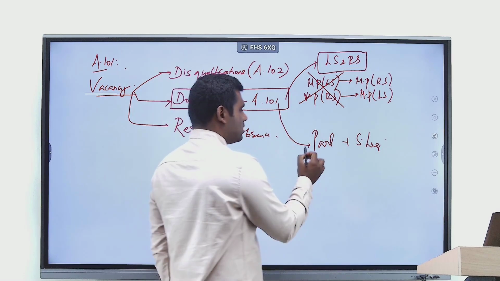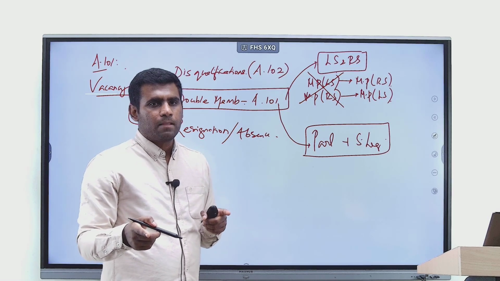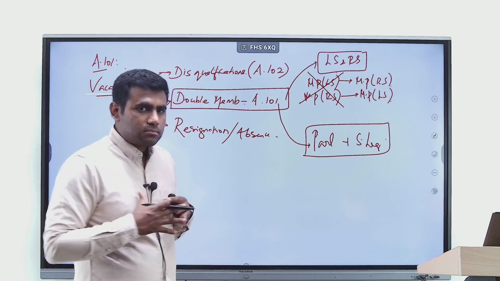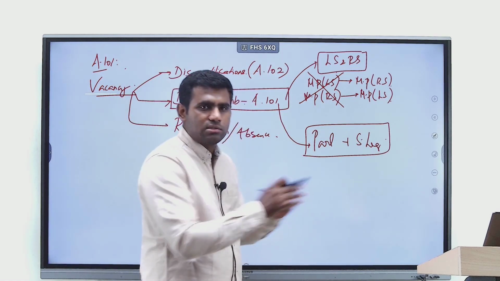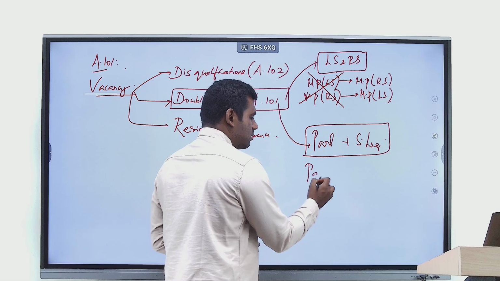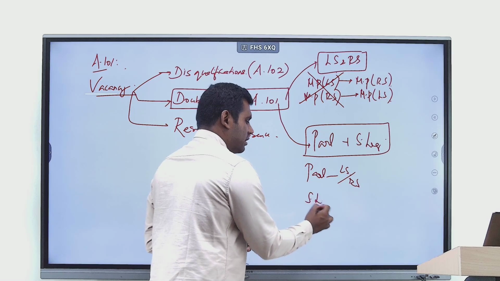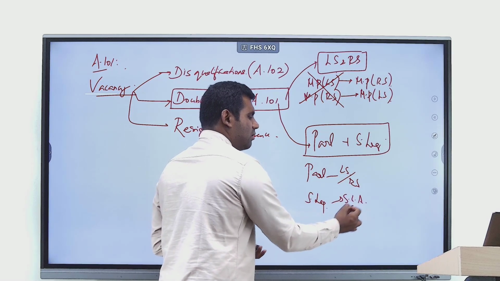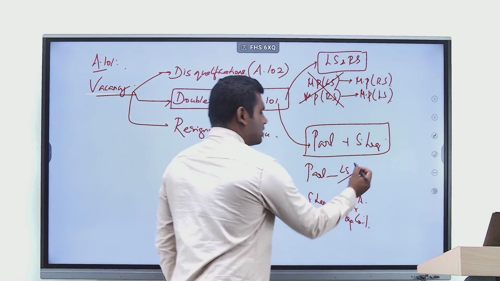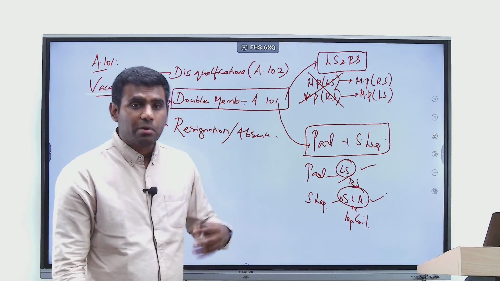The second context is, what about double membership in Parliament and State Legislature? In that case, what happens? Let's say I have contested elections, and after contesting, I have been elected to both Parliament, which could be either Lok Sabha or Rajya Sabha, and a State Legislature, either the Legislative Assembly or Legislative Council. Let's say I have been elected to Lok Sabha and to a State Legislative Assembly. In that case, what will happen to my candidature?